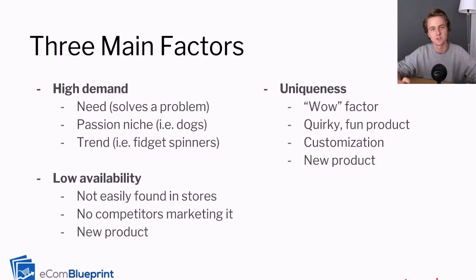If you advertise fidget spinners during the peak of that bubble, if you ran like Instagram ads for fidget spinners, you would have gotten a lot of sales because a lot of people were talking about it. A lot of people wanted fidget spinners. But unfortunately, it completely died off because that was just a trend. So for this high demand factor, you want to look for at least one of those things: a need, a passion niche, or a trend. If you can combine a few of those, that's even better.